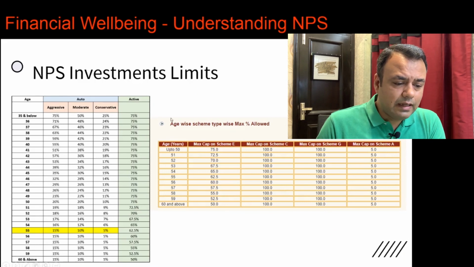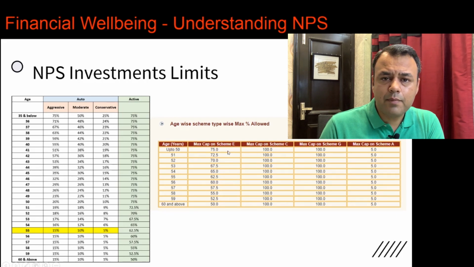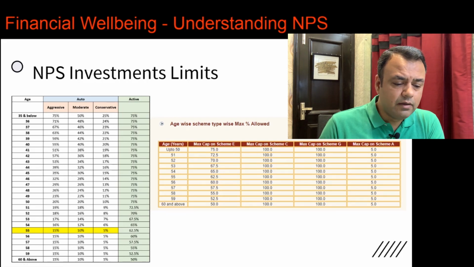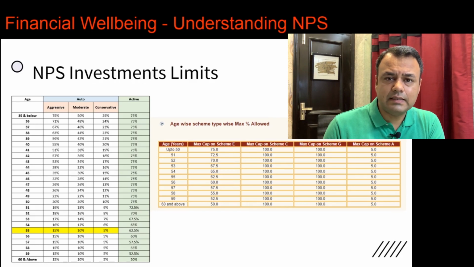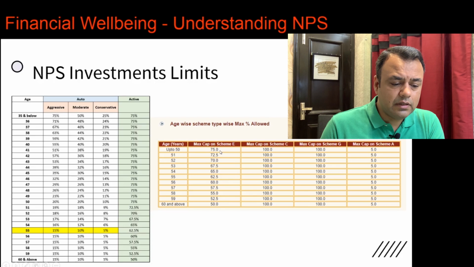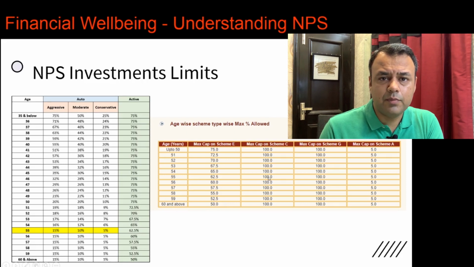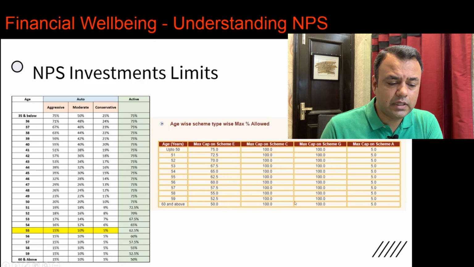If we talk about active type of investment again, then the maximum cap on equity gets reduced with the period of time, which is also demonstrated in the table on the right, and this also shows across the various asset classes how your equity exposure needs to come down. So while equity exposure will come down from 75 to 50 for age 60 and above, the corporate bond exposure can still be 100%. So you can, for example, have a 0% equity and a 100% corporate bond exposure, or you can have a 50% equity and a 50% corporate bond exposure with 0% on government.